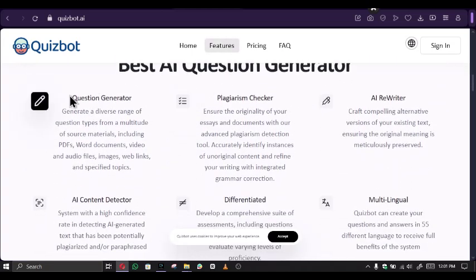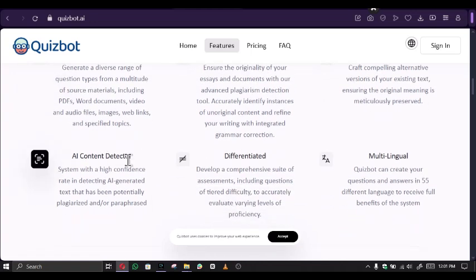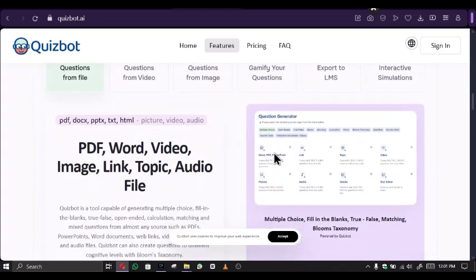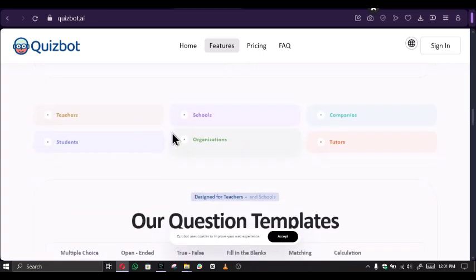So as you can see, like we said before: question generation, plagiarism checker, AI rewriter, AI content detector, differentiated, and multilingual. That is, it can create your questions and answers in 55 different languages to receive the full benefits of the system. And for differentiated, it can develop a comprehensive suite of assessments, including questions of tiered difficulty to accurately evaluate varying levels of proficiency. So these are all the great things you get if you use it.